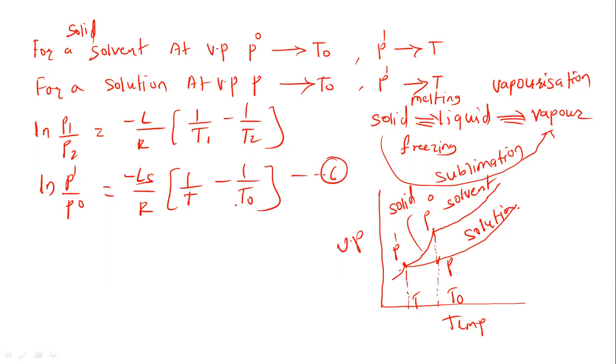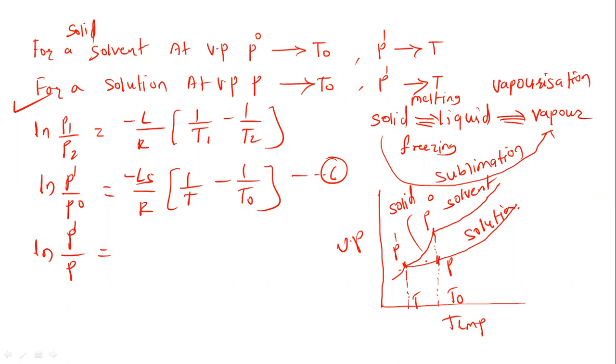Then let us apply the Clapeyron-Clausius equation to this solution curve. These are the 2 points. For the solution curve we can apply ln P1 upon P2, the lower vapor pressure once again is P dash, and the higher vapor pressure is P. Now the solution is completely in the liquid state here, in between P and P dash.